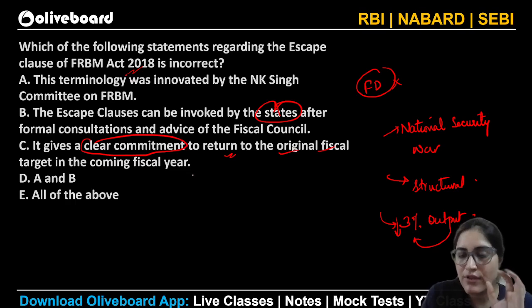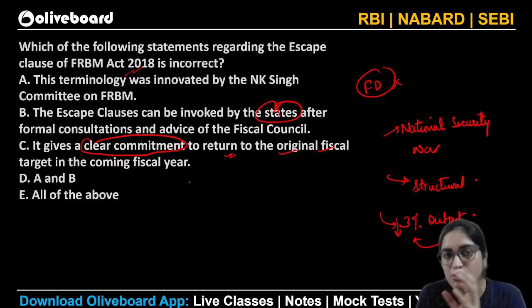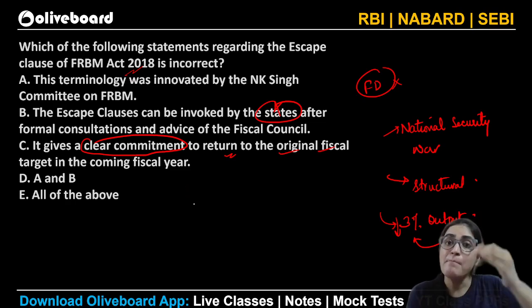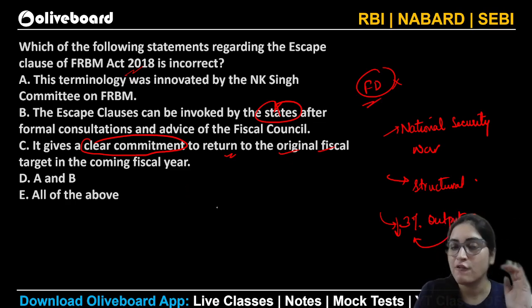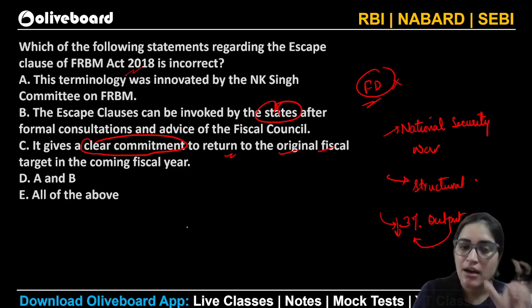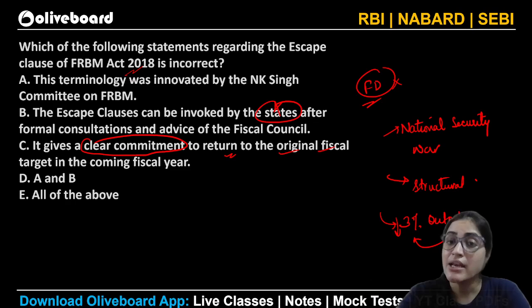Yes, the Government of India is being advised that once you have breached your fiscal deficit, here is how you can come back to maintaining the required amount of fiscal deficit. So that is again a clause which was put forward by the N.K. Singh Committee's recommendation. I hope it's clear to you all. Anything you want to ask?